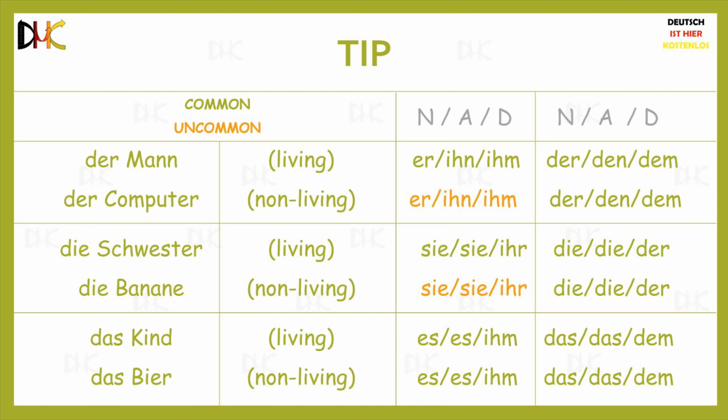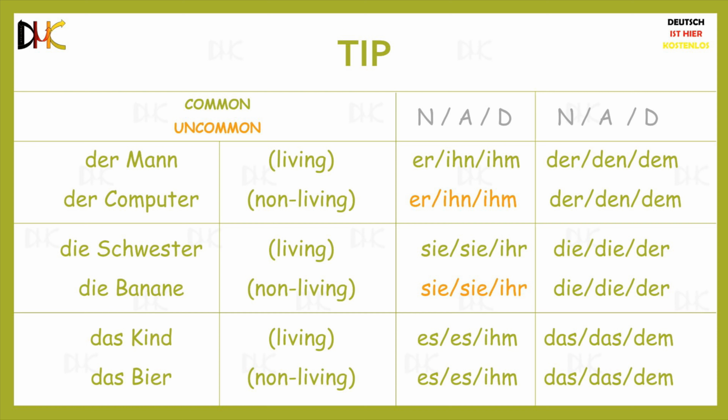One would more commonly use the noun die Banane, or der Banane, instead of using the pronouns sie, or ihr representing the banana. For living things, however, both the personal pronouns and the nouns are very common, and they even sound right to English speakers. So der Mann can be replaced with the personal pronouns er, ihn, ihm, or the nouns der Mann, den Mann, dem Mann.